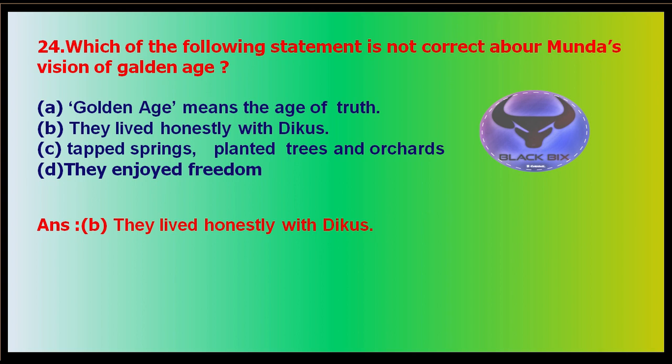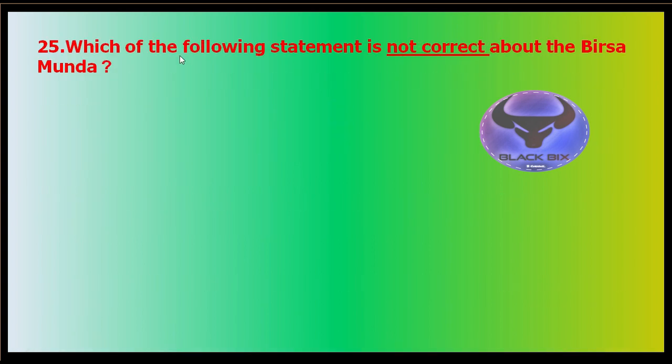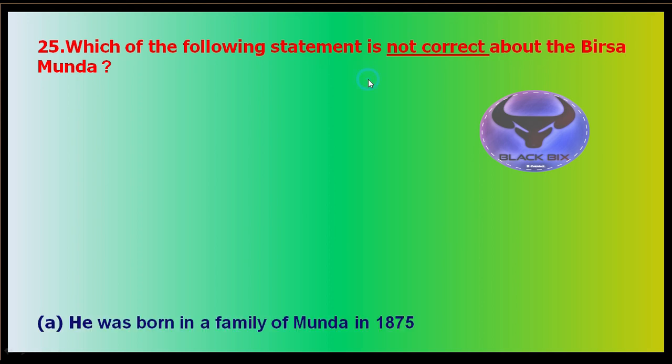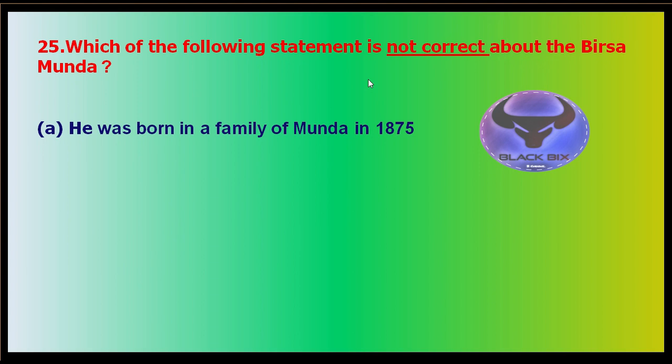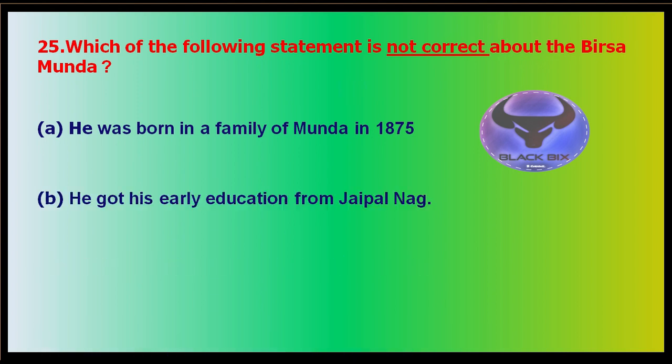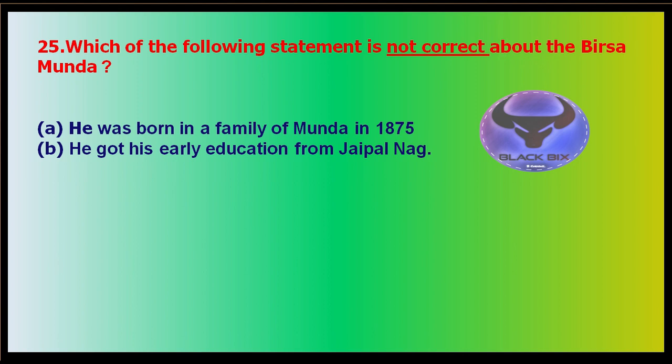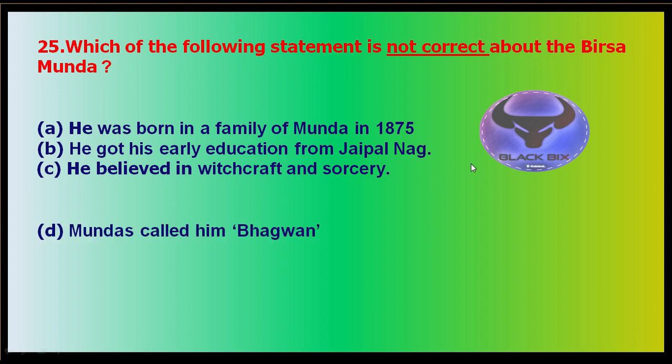So now we're heading towards the last question. This is question number 25. You are about to finish your journey. Which of the following statements is not correct about Birsa Munda? Very interesting. Option A: he was born in a Munda family on 15 November 1875. Option B: he got his early education from Jaipal Nag. Option C: he believed in witchcraft and sorcery.